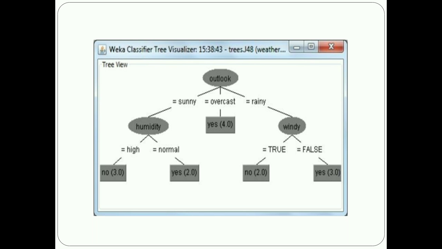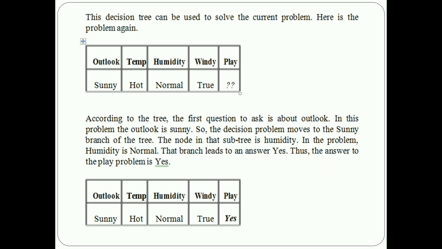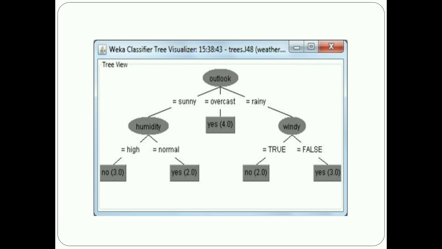This decision tree model gives us some abstract knowledge of past decisions. Using this decision tree for the weather problem, we can solve the current problem: outlook, temperature, humidity, windy, and play. The play value is a question mark. Let's go through it here.